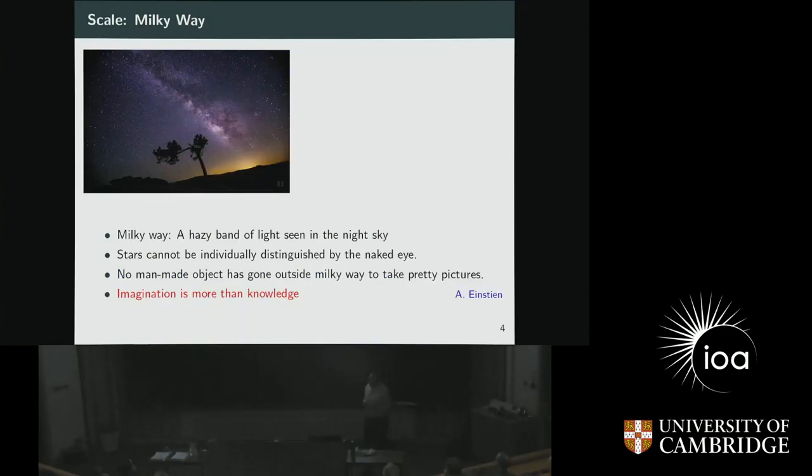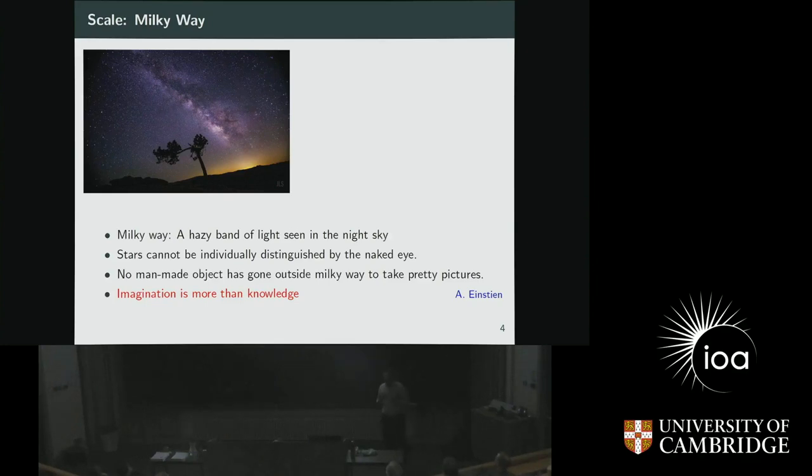If you look at the Milky Way, for example, if you go to a countryside away from the city lights, you see a very hazy band of light like this. And you see a very large number of stars which cannot be individually distinguished by the naked eye. This is what is called the Milky Way.